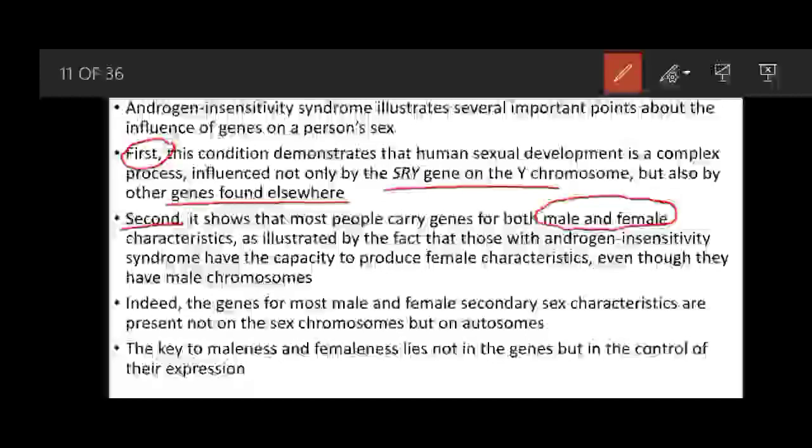So genes are always present in individuals for both traits, as is already evident from androgen insensitivity syndrome. Both characters are present, and individuals have the capacity to produce female character even if they have male chromosomes. So it is evident from these observations that indeed the genes for most male and female secondary sex characters are present not only on the sex chromosomes but on the autosomes also.